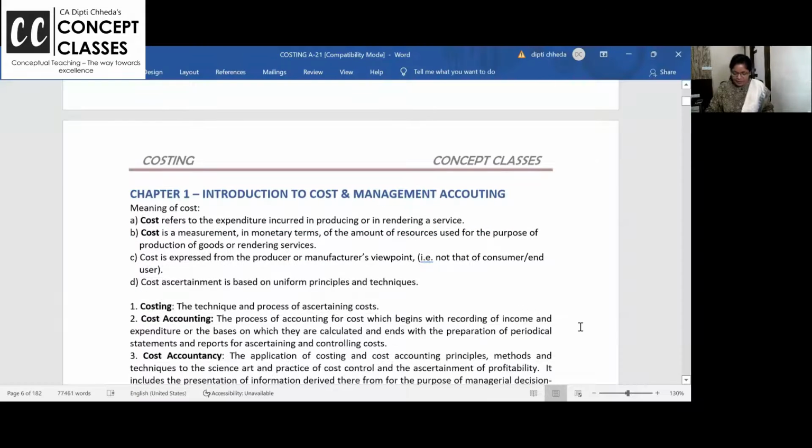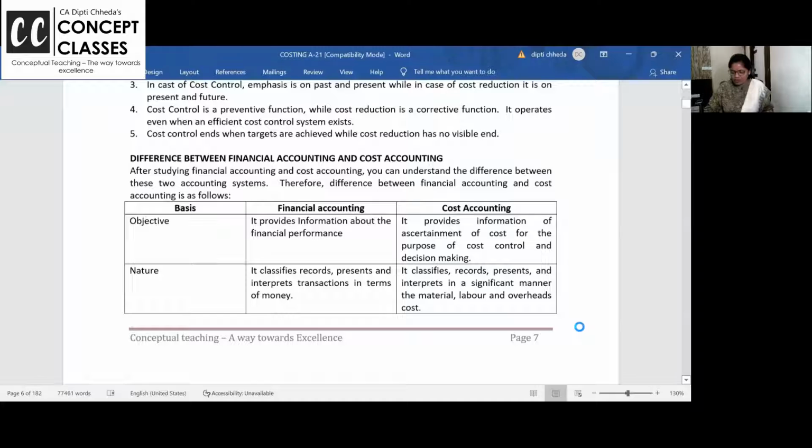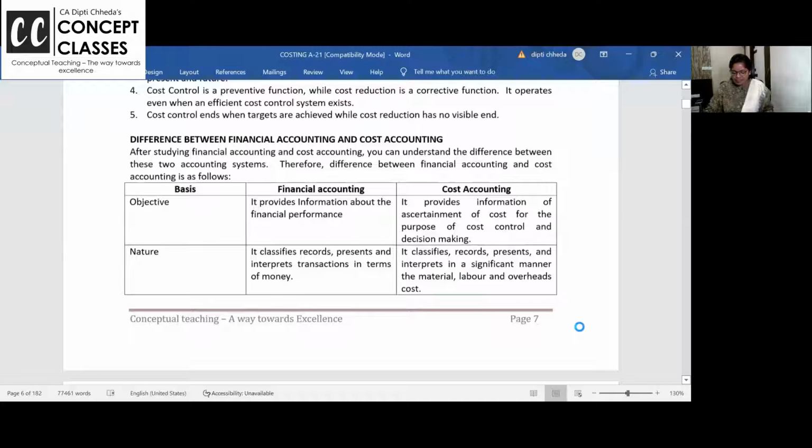So here we begin now, first with the cost sheet. Okay, right. This is the first chapter. Of course, in this combination exam I'm going to give the first chapter also. But right now I want to take up chapter number 6, that is cost sheet.